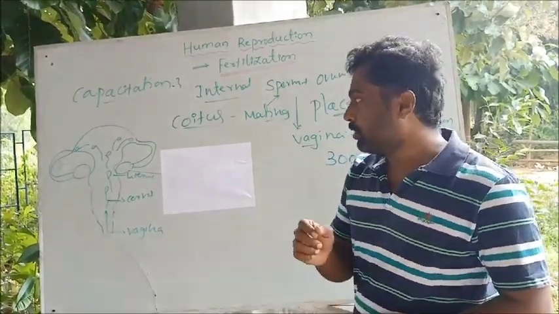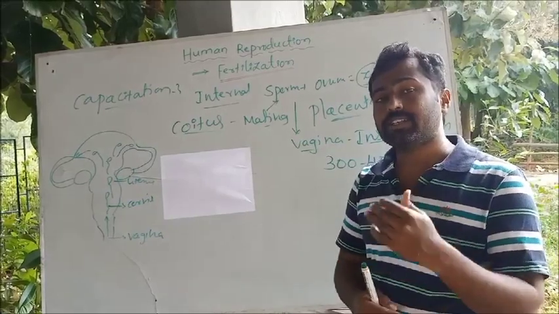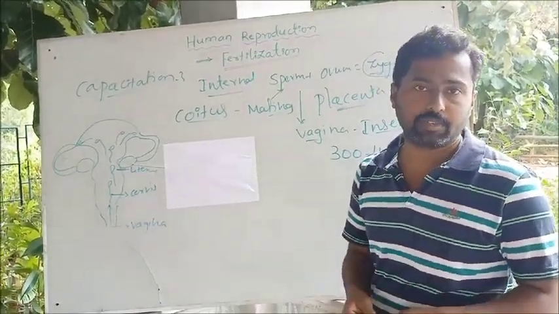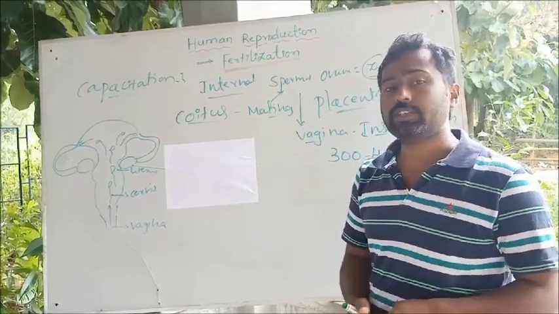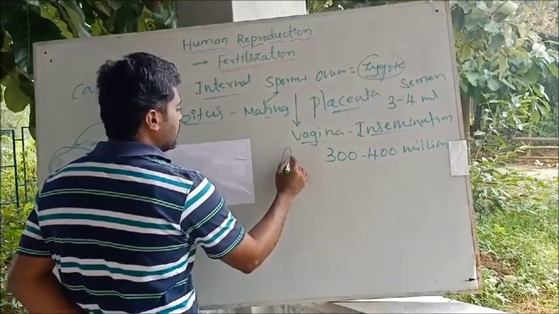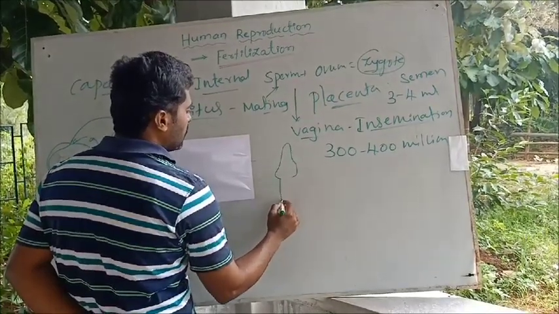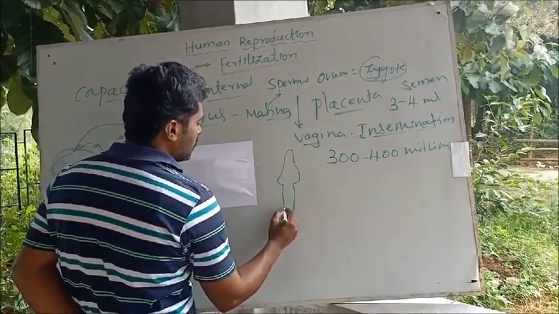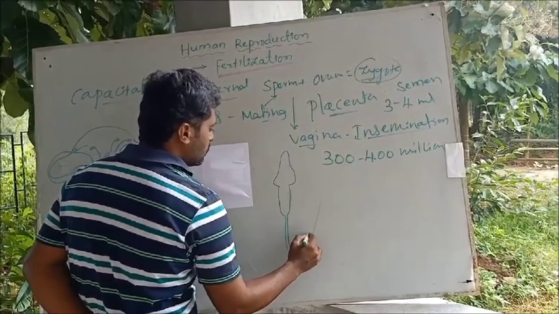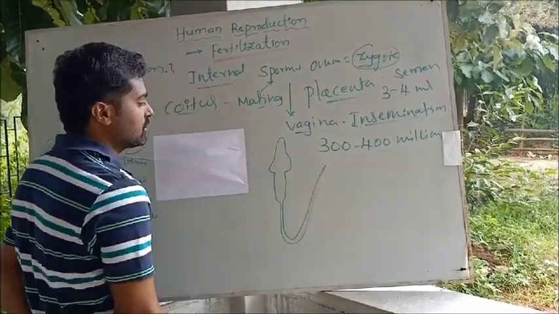One of the most important things: just remember the structure of the sperm, or you can look into the previous video. You know that the sperm consists of structures like the head, the neck, the middle piece and the tail. This is the structure of a human sperm that you studied in the previous class.